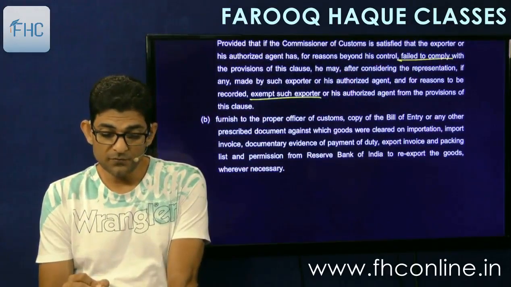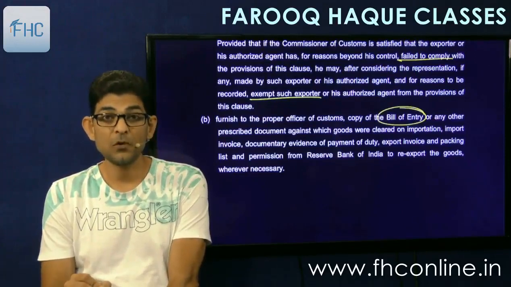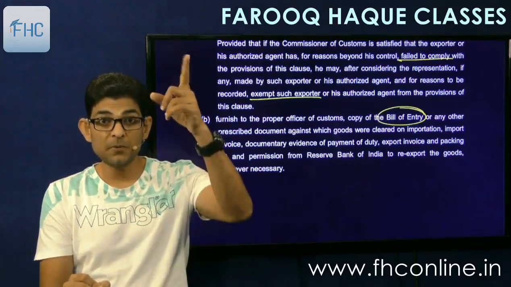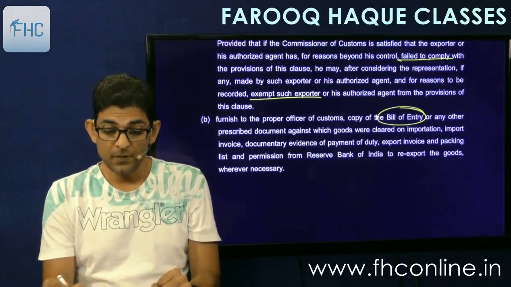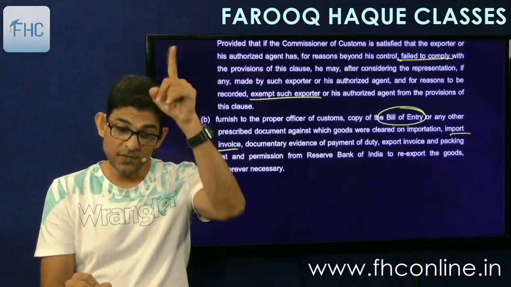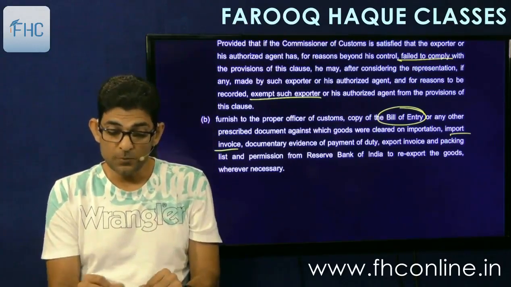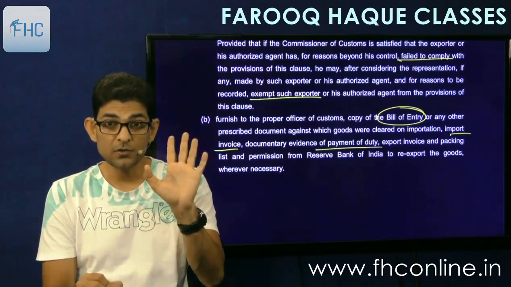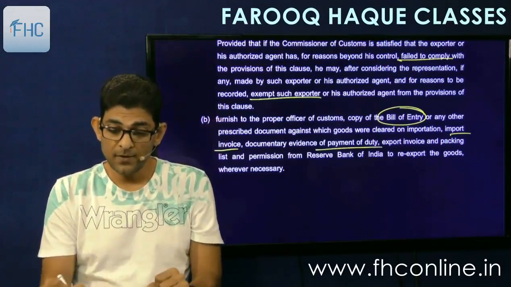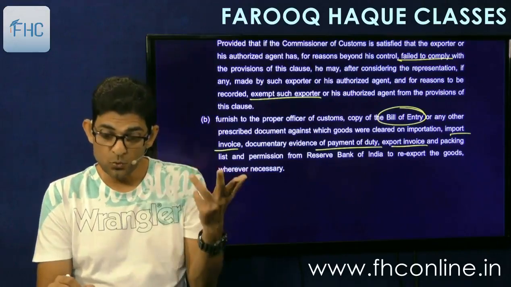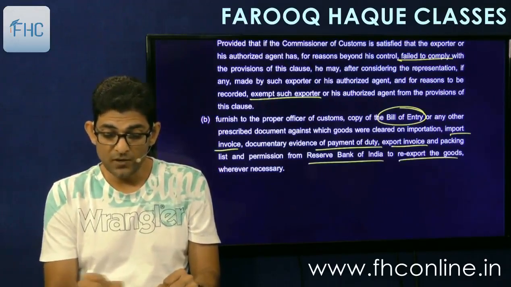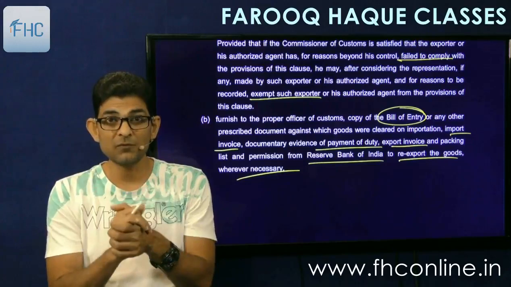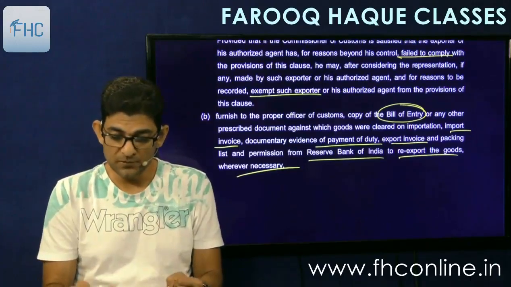Then furnish to the proper officer of customs a copy of the bill of entry. You have to submit the original bill of entry which shows the payment of import duty, or any other prescribed document against which the goods were cleared on importation. Then the import invoice, that you have to give a copy of the import invoice, documentary evidence of payment of duty like challans and all, that you have to submit to show that you have paid the duty, the export invoice which you are making now, and the packing list and permission from Reserve Bank of India to re-export the goods wherever necessary. So all the legal formalities have to be complied with, all the documents have to be given.